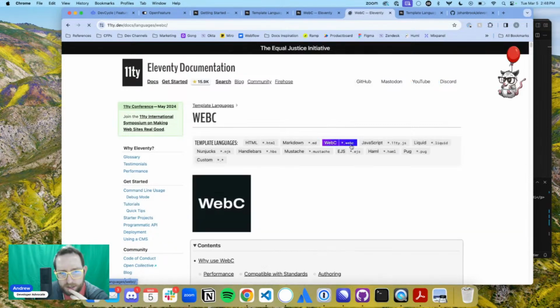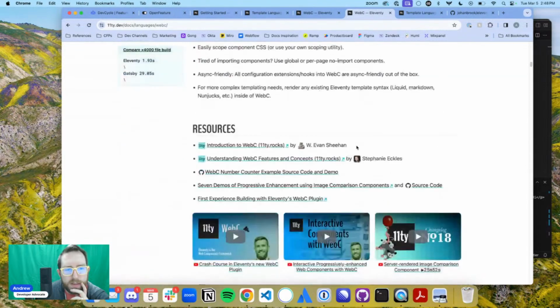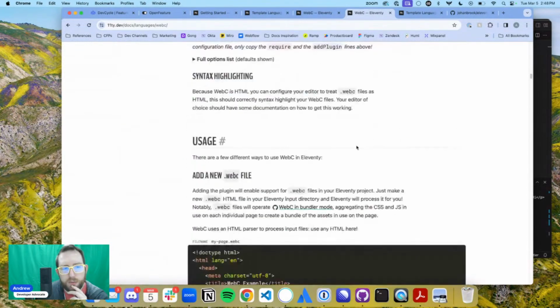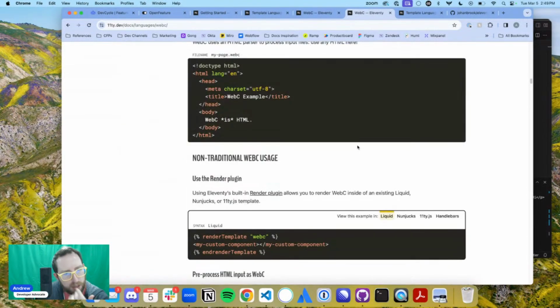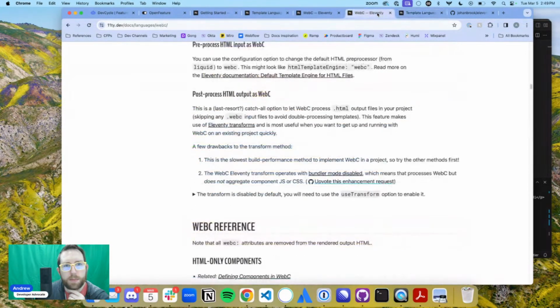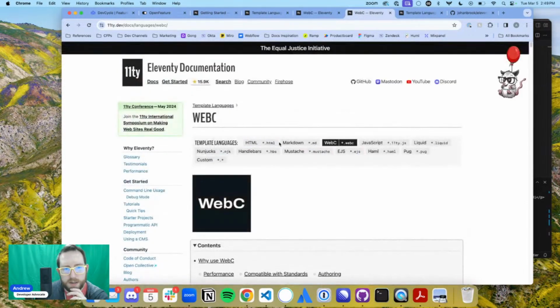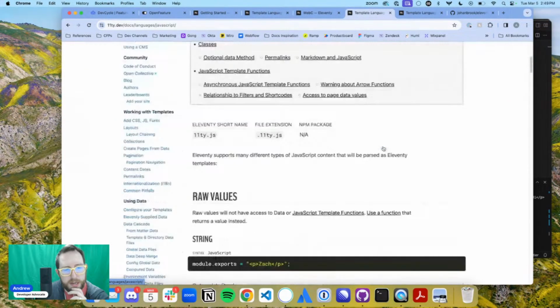But what I'm interested in is WebC. What the heck is WebC? First class components. WebC, I've never heard of WebC before. Is HTML render template, custom template. Interesting. And then WebC, and then it also talked about Java. There's lots of templating languages in here. Markdown, HTML, JavaScript. Oh, just plain.